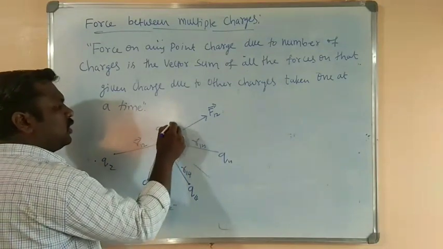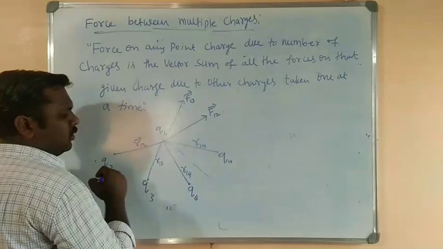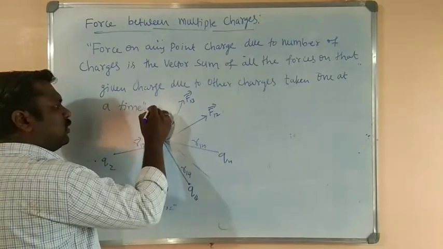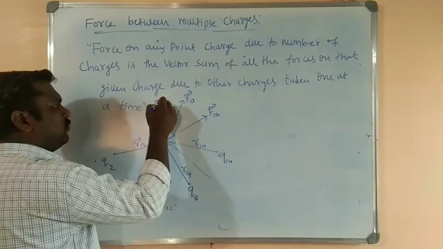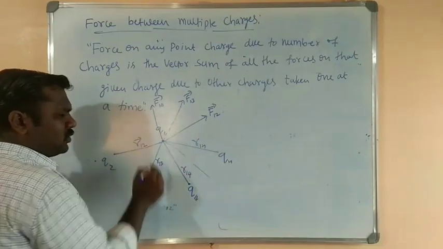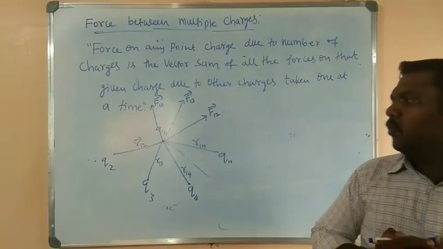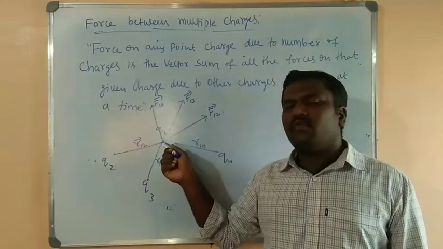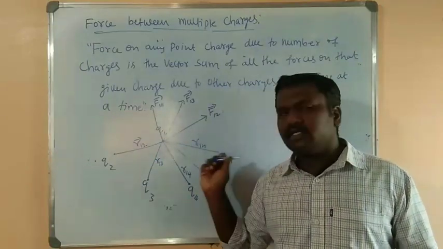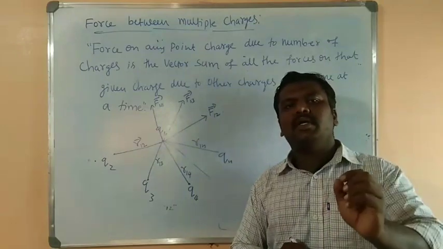So this could be the direction of F13, and the force of interaction between the first and fourth charge, this could be the direction of F14. We can have n number of forces acting on the first charge. So now we have to get the total force experienced by the first charge due to other charges present in the system, which we call the force due to multiple charges.